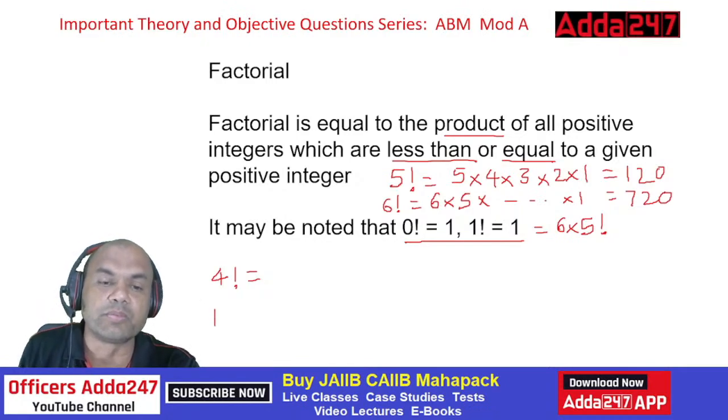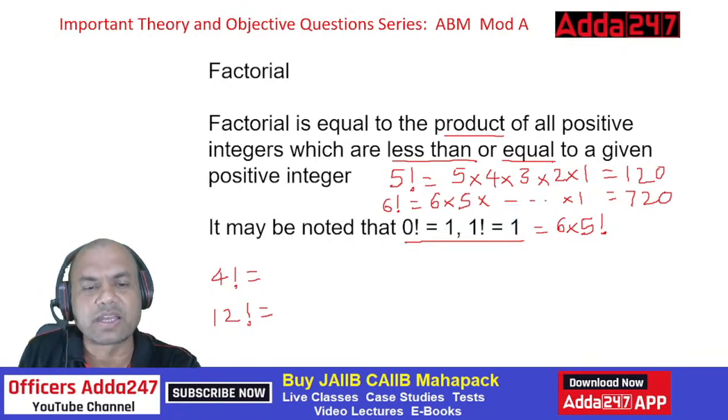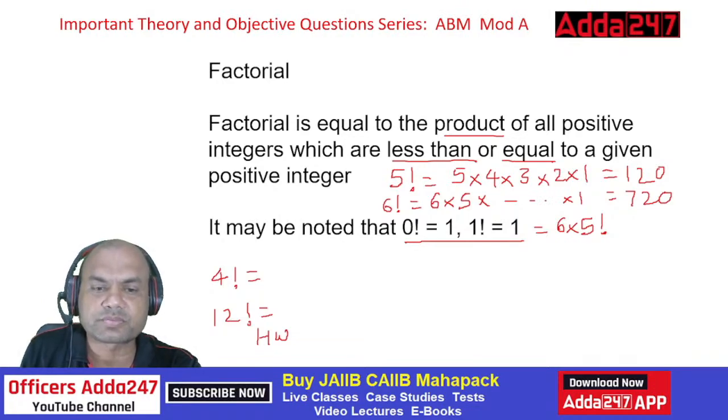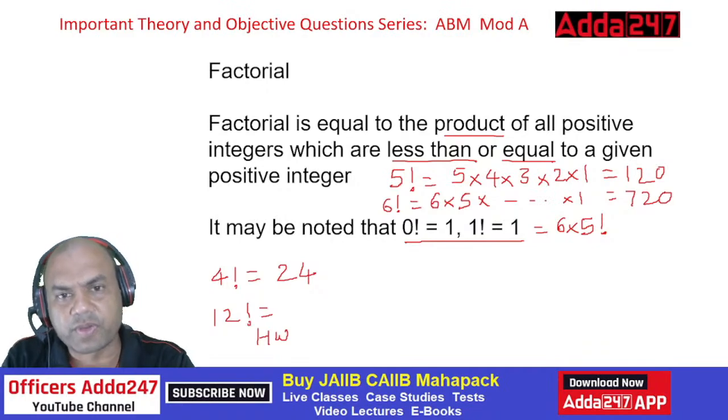Try at your home: 12 factorial. Such big numbers don't come in the exam, but try it at your home. Give me the answer in the comment section. Okay, 4 factorial is what? 4 threes are 12, 12 twos are 24. Right? 24, that's the answer. Got it? Factorial.